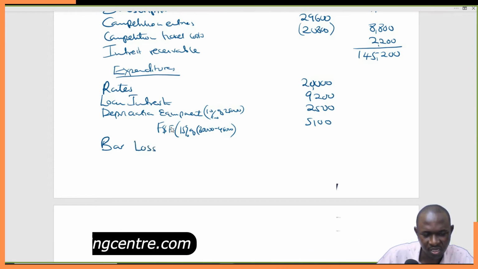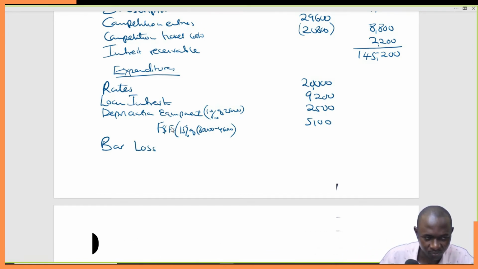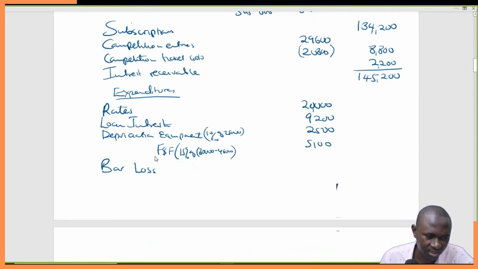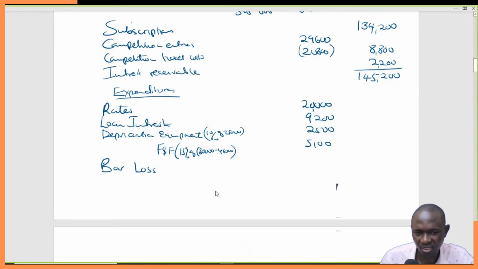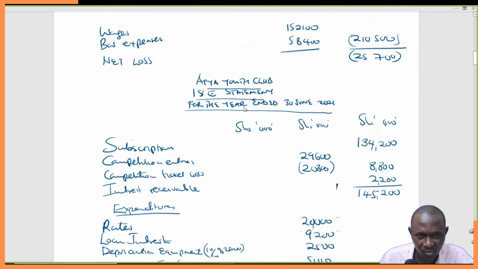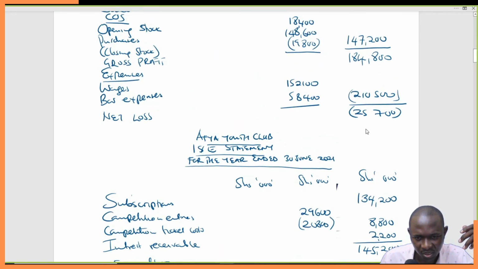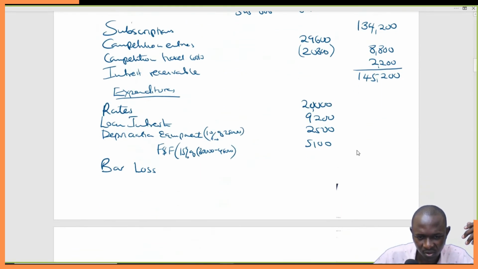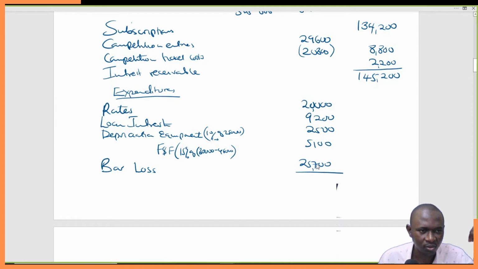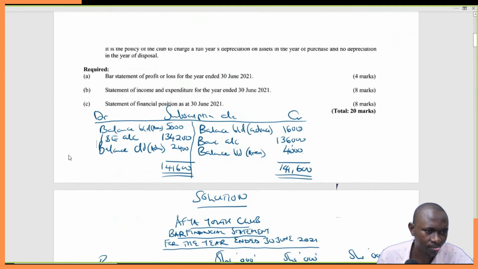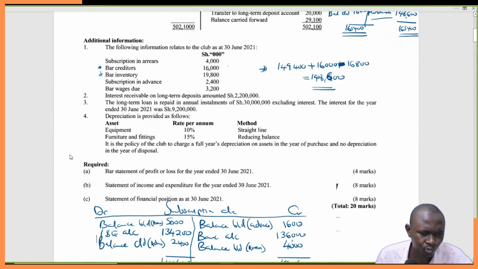Bar loss, if it was an income, surplus would have indicated it up here, but since it was a loss, we can put it here to show that some money, the equivalent of the loss, was actually spent. This is 25,700. So then I don't think we have any other thing remaining. No depreciation thereof.